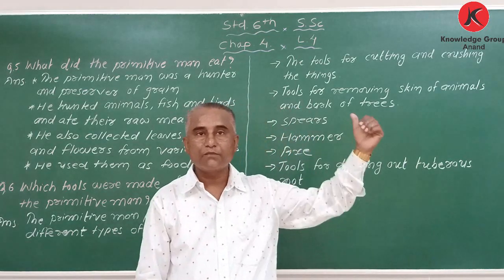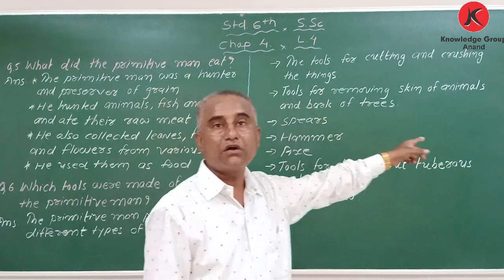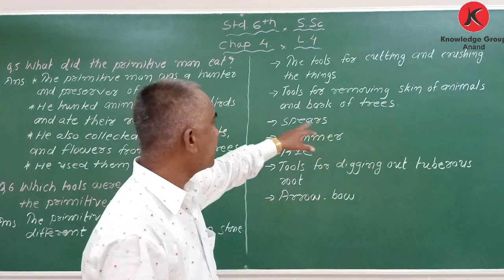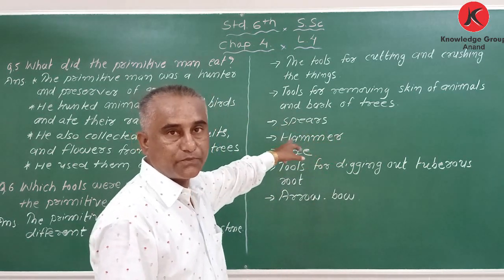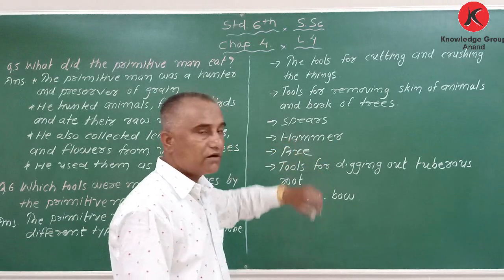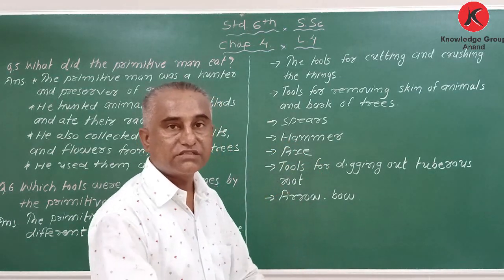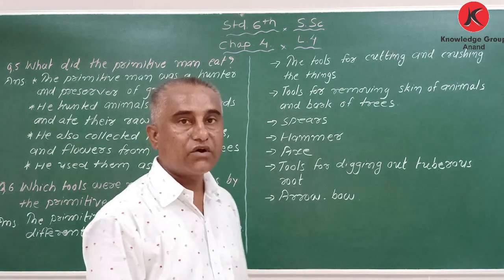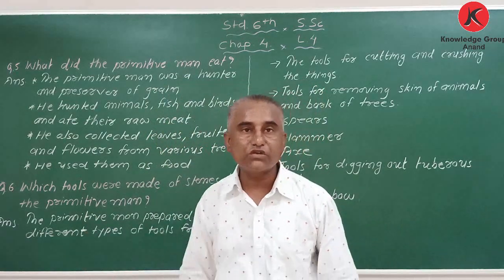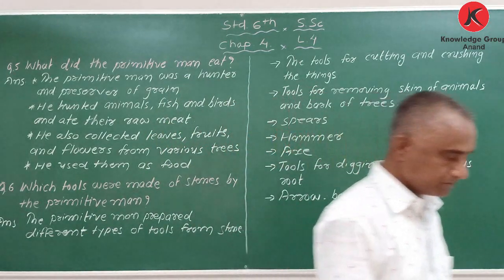Which are they? Number one, tool for cutting and crushing. Second thing, removing skin of animal and bark of tree. Third, spear. Fourth, hammer. Fifth, axe. Sixth, tools for digging out tuberous roots. And last one is arrow and bow. So for this kind of different purposes, he was making tools. Got it? Thank you.